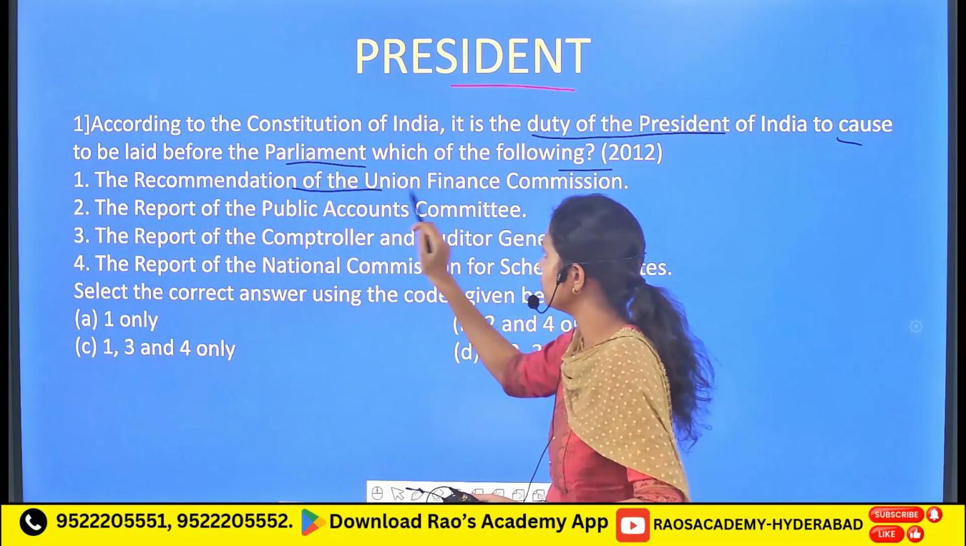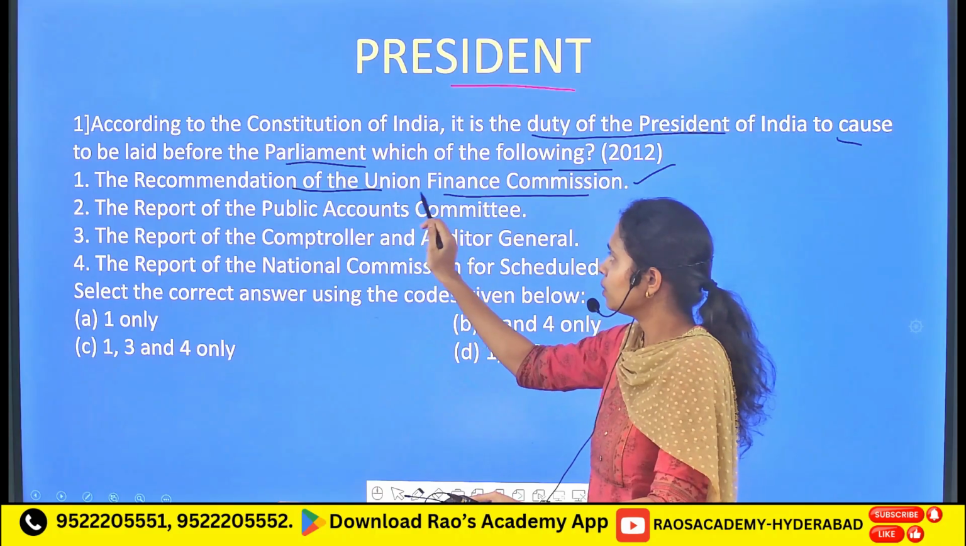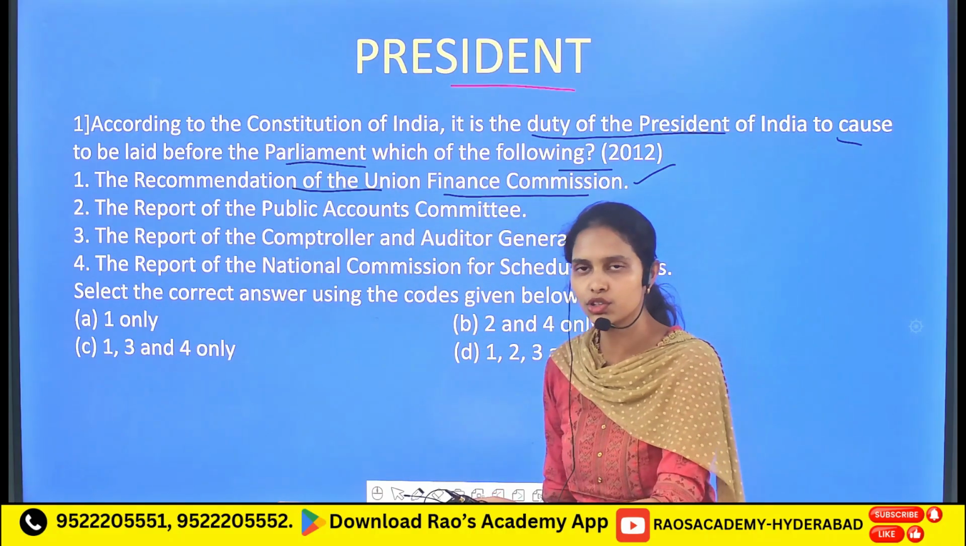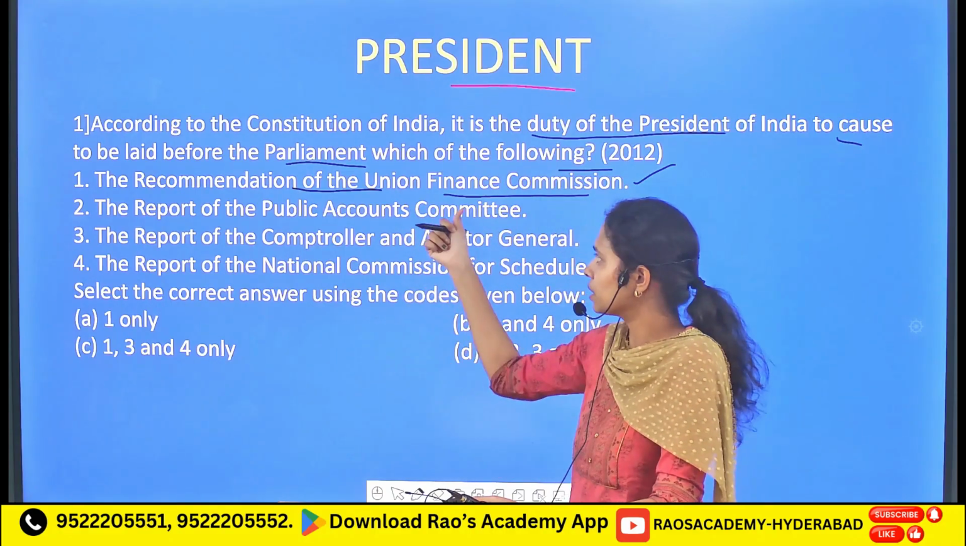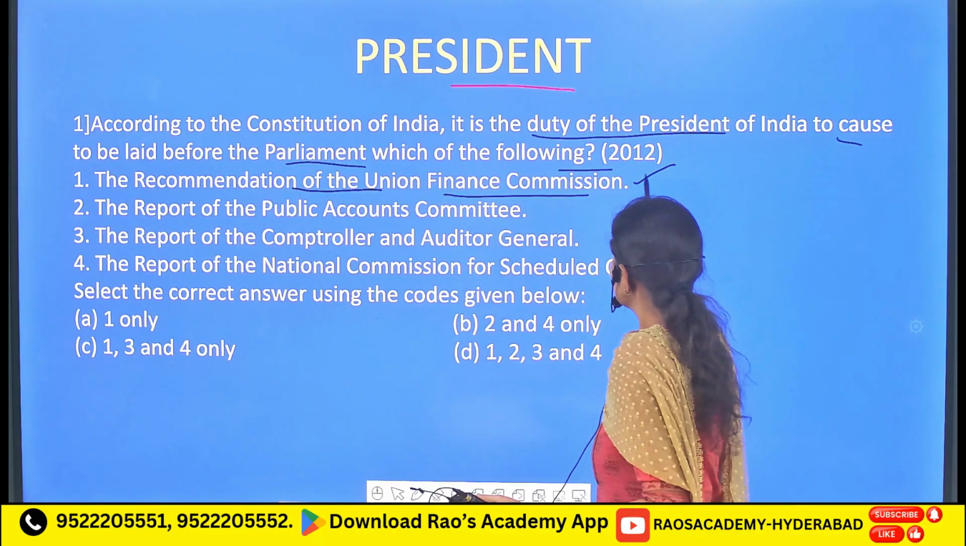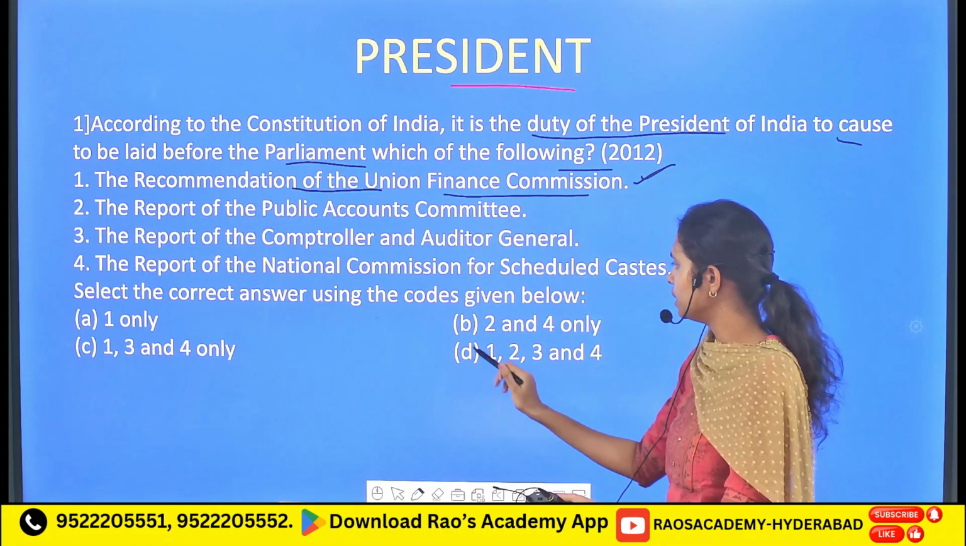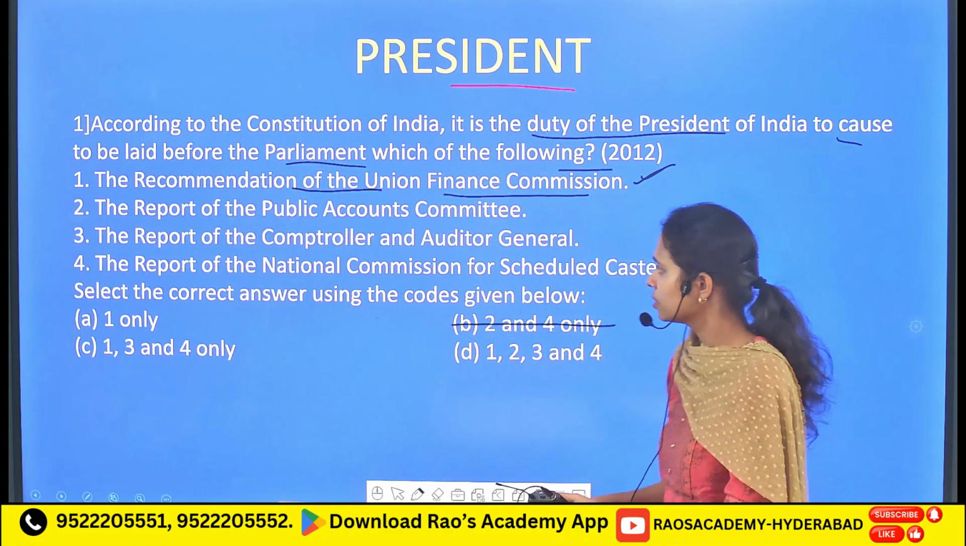Here, firstly, the recommendation of the Union Finance Commission. So yes, it is a very important one. Here, the Union Finance Commission is a constitutional body. So the report of this particular constitutional body will be laid by the President in front of the Parliament. So the first one is a correct one. So as you do not see the first one in the B option, let's strike this.